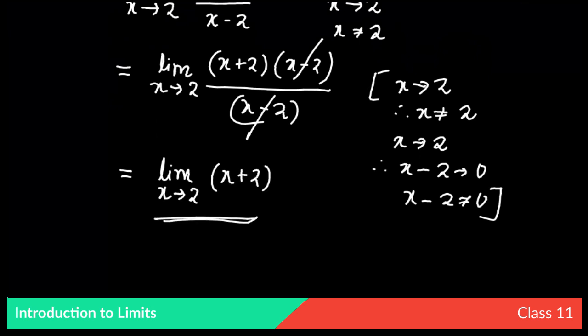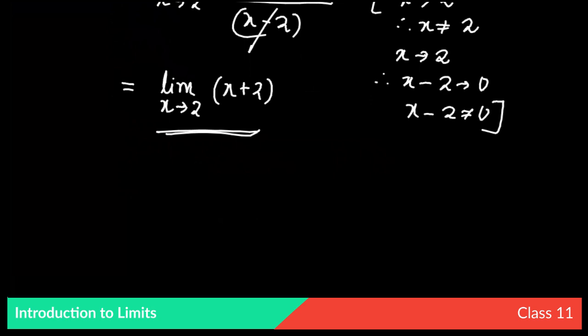Now what will be the limiting value of this function? If you see limit x tends to 2, x is tending towards 2. When we say x is tending towards 2, it can tend from the left hand side and the right hand side, in two ways. X can tend towards 2 from the left hand side as well as the right hand side.